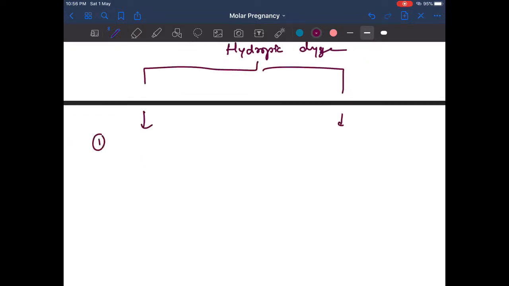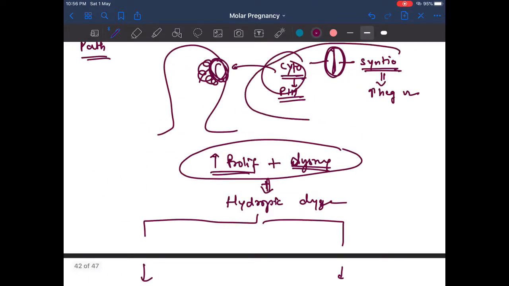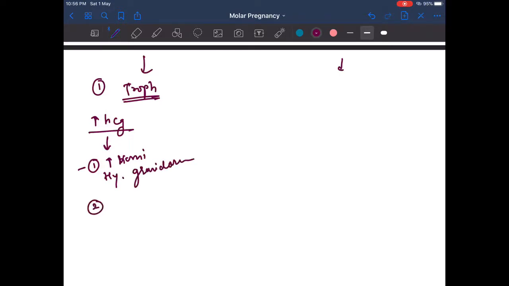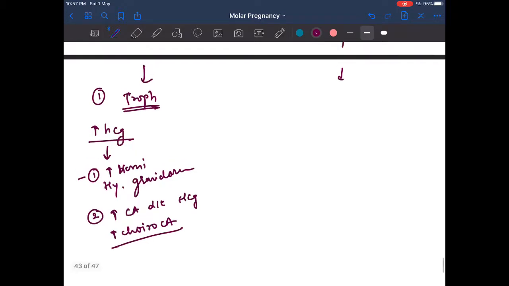Number one, since the trophoblast level is increased, there will be increased hCG production. This causes symptoms like increased vomiting due to pregnancy, that is hyperemesis gravidarum. And second, increased risk of cancer due to hCG, that is choriocarcinoma. That is why it is a benign disease with increased malignant potential.